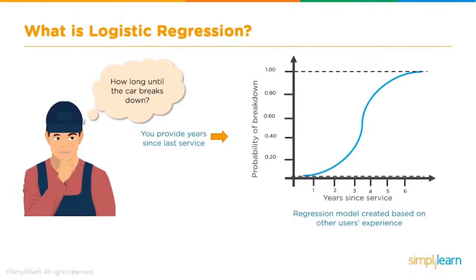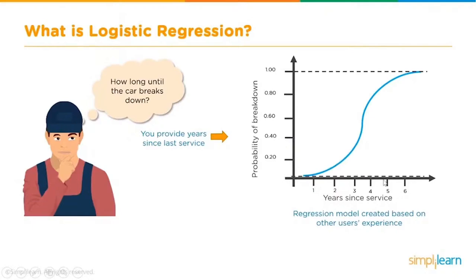We'll see how. First of all, the probability can go from 0 to 1, as you all are aware. And as we can imagine, it is intuitive as well. As the number of years is on the lower side, maybe 1 year, 2 years, or 3 years after the service, the chances of your car breaking down are very limited, right? For example, the probability of your car breaking down within 2 years of your last service is 0.1. Similarly, 3 years is maybe 0.3, and so on.